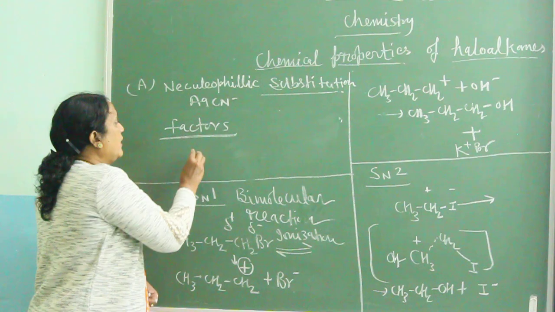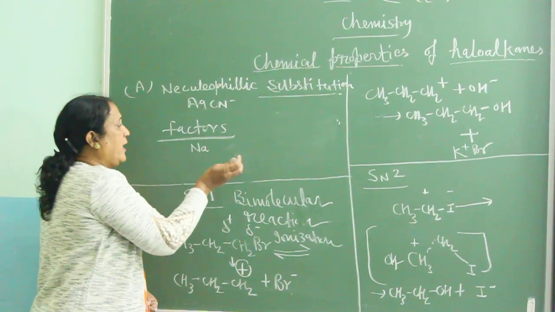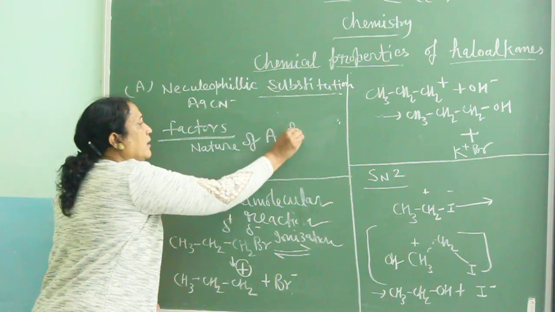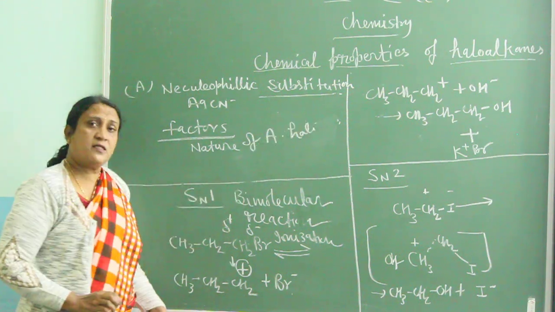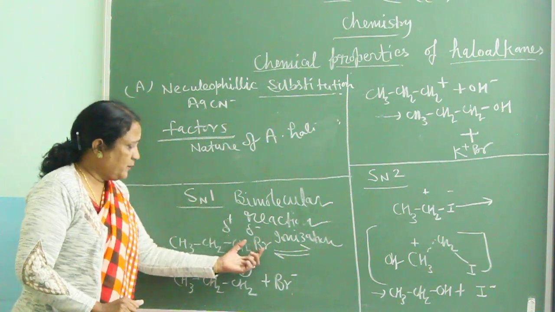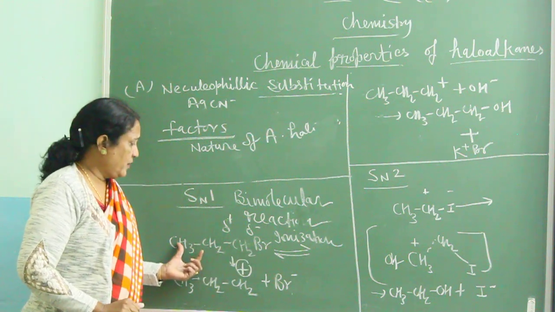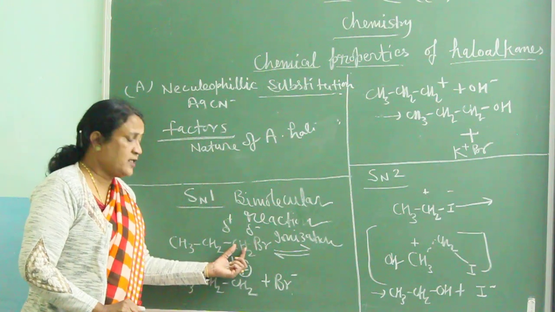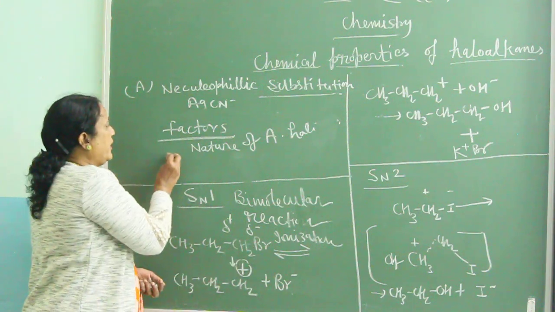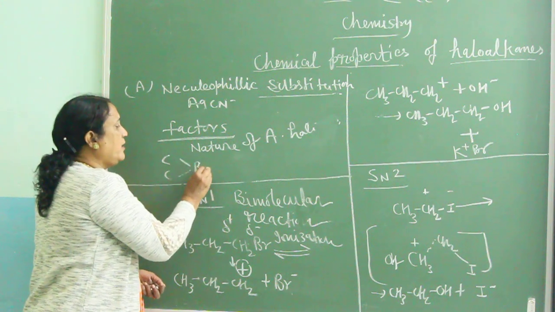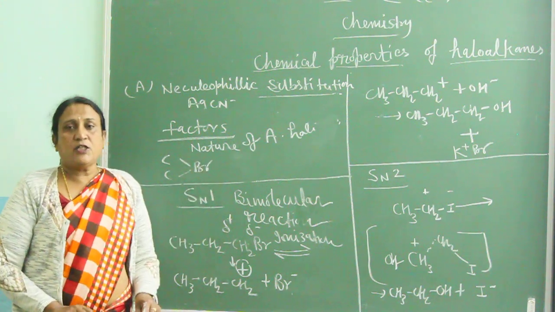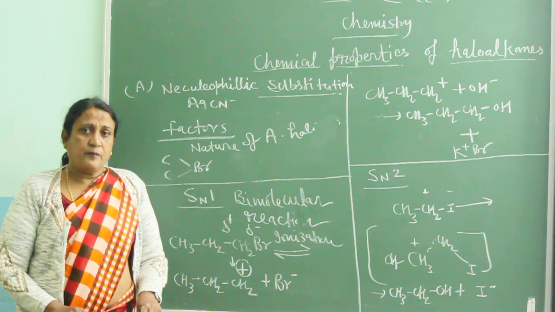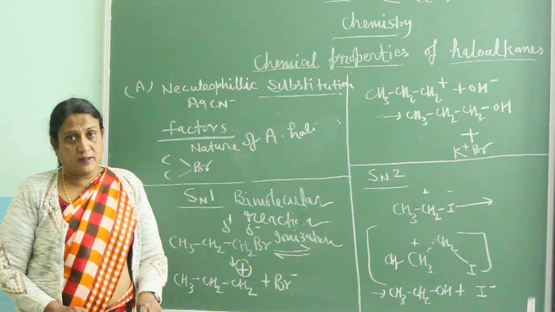The first factor is the nature of the alkyl halide. Nature means whether they are primary in behavior, meaning the functional group is attached to a single carbon, or secondary, or tertiary.